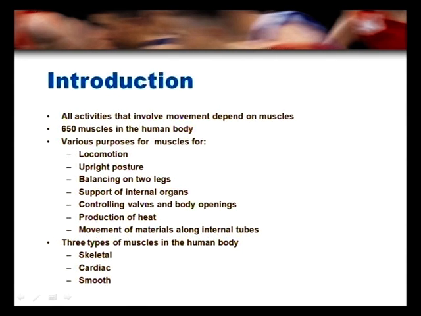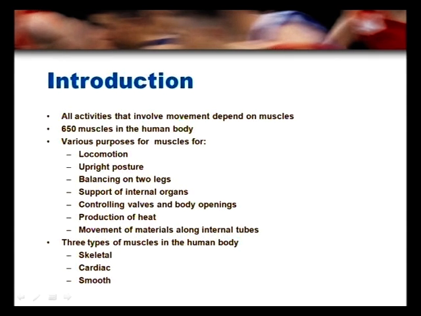Muscles help in locomotion, change in location, upright body posture and standing, balancing on two legs, and also support the internal organs such as intestine, blood vessels, tracheae and bronchi. These internal organs depend on muscles for movement, and when the muscles contract, they produce heat.